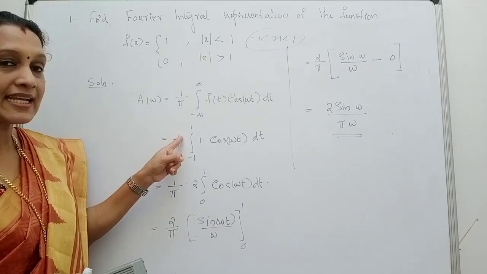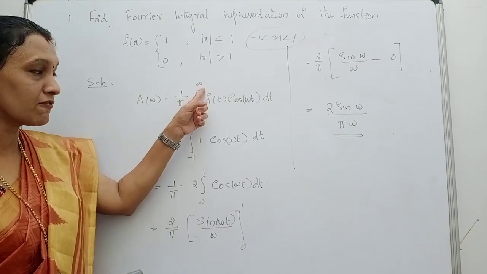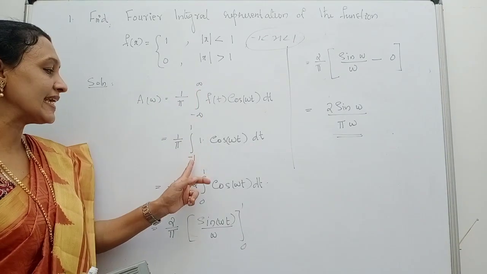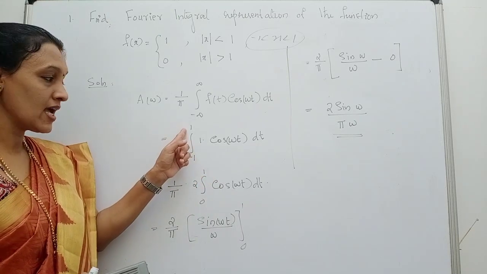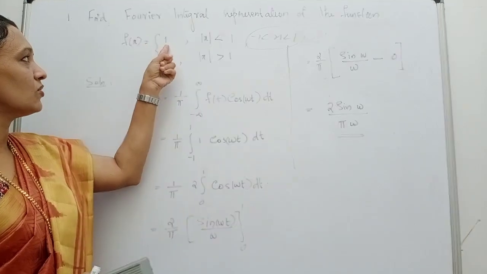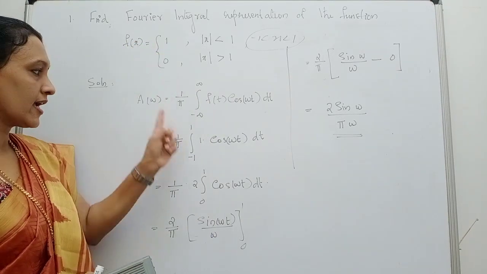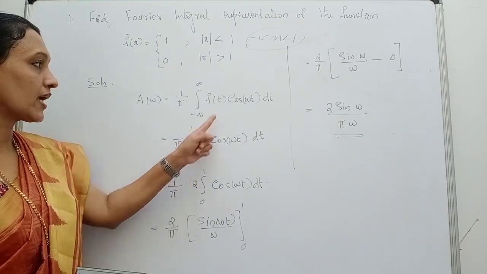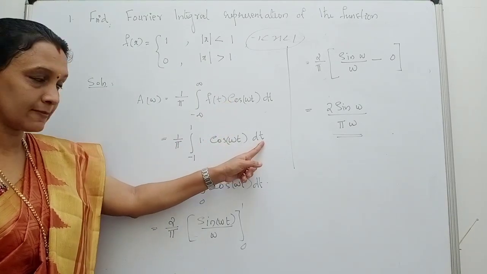Okay, so our integral from minus infinity to infinity reduces to the integral from minus 1 to 1. In minus 1 to 1, what is f of t? The value is 1. Okay, so we have the integral of 1 into cos omega t dt.